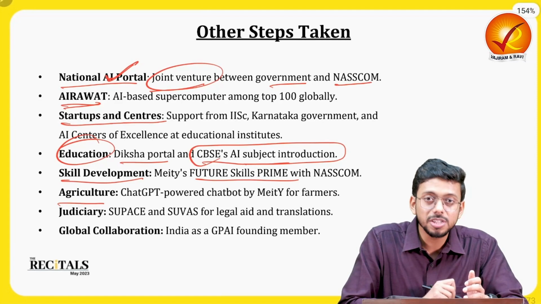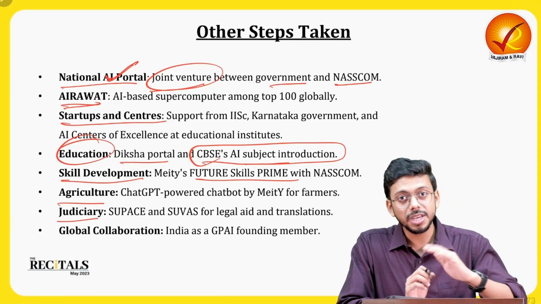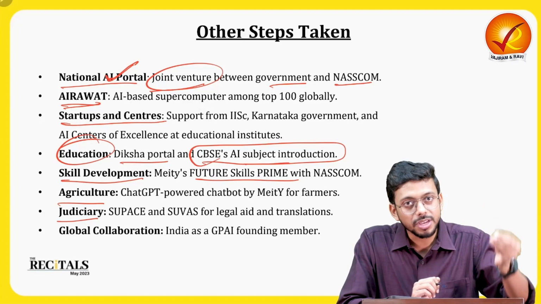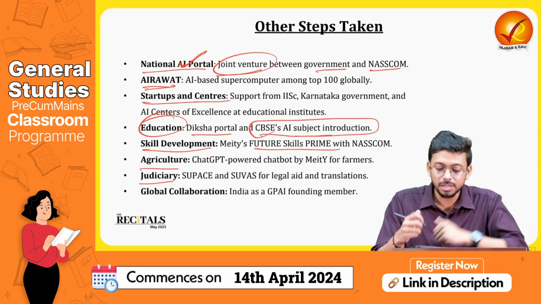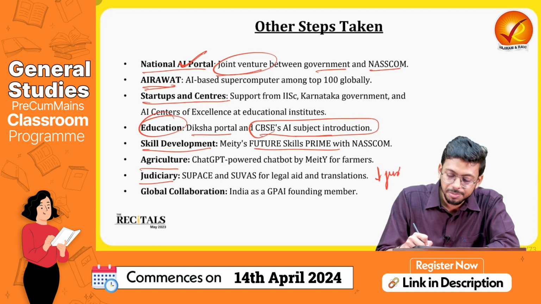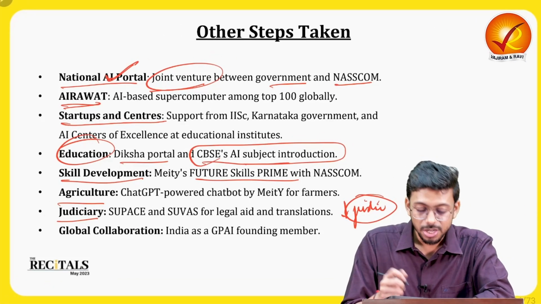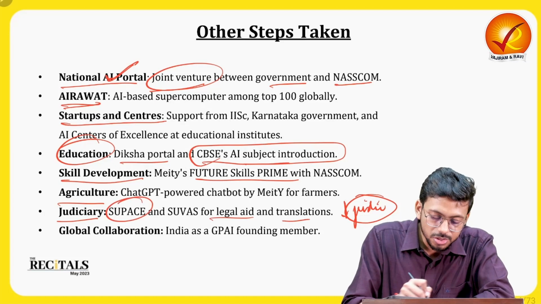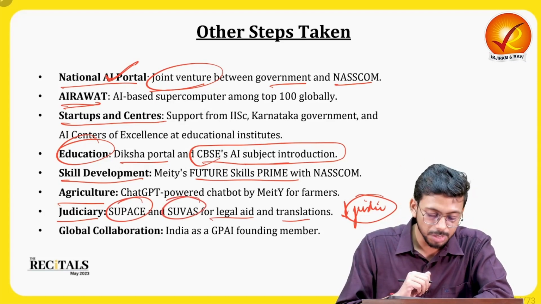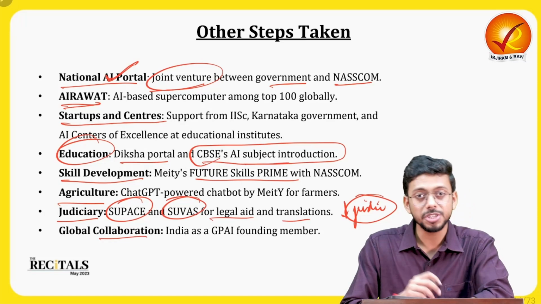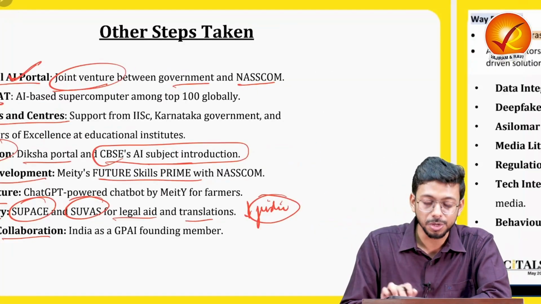Then in agriculture, we have been using AI. In the judiciary, what kind of rules, what kind of regulations, what kind of laws are applicable in a particular case, immediately these things can be found, and then the timing of the justice can be reduced, isn't it? Judiciary is definitely suffering from a lot of delays, right? So these things can be done. The SUPACE and the SUVAS scheme, right, in which they are using AI for judicial purposes. Then we have global collaboration, setting the vision of AI throughout the world. That is there in this particular thing.